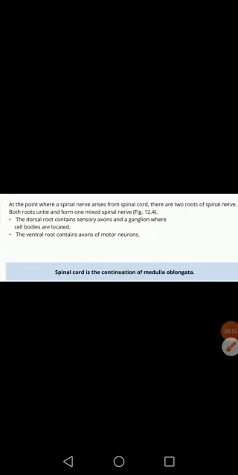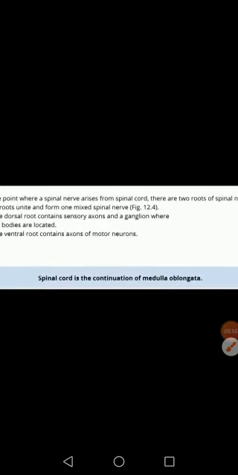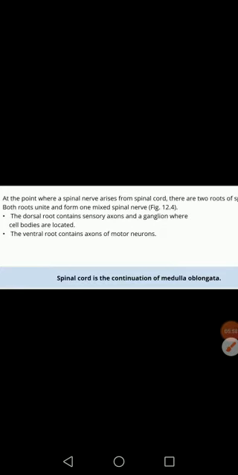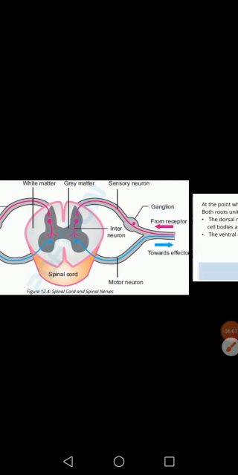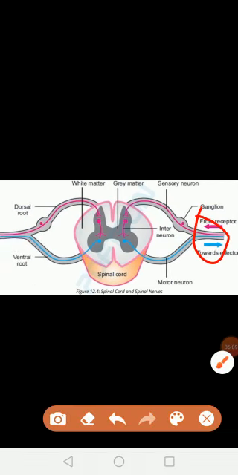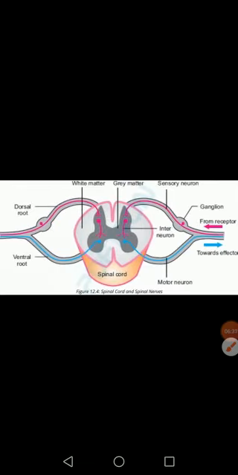There are two roots of the spinal cord, ventral and dorsal. Both roots unite and form a mixed spinal nerve. From here there are two roots that emerge from it. The dorsal root contains sensory axons and the ganglion where cell bodies are located, and the ventral root contains axons of motor neurons. This is the structure of the spinal cord.